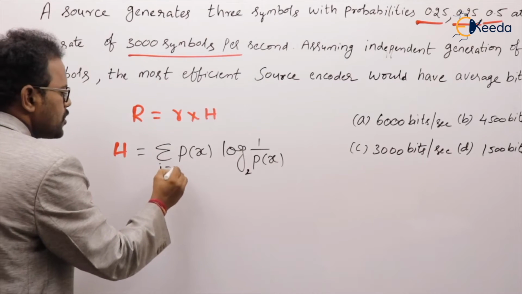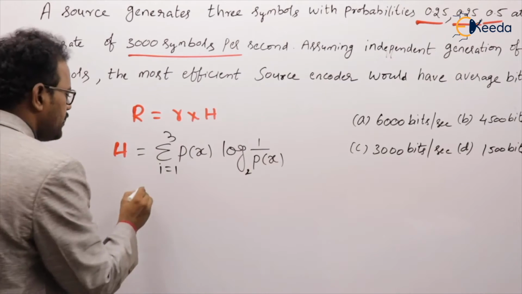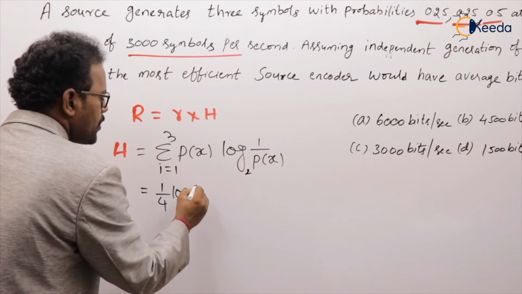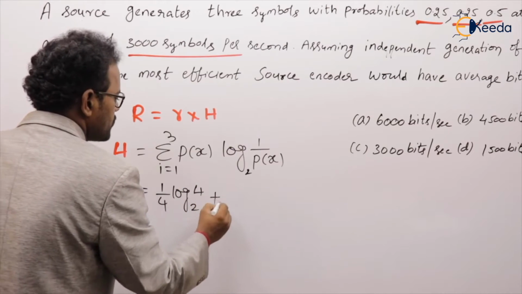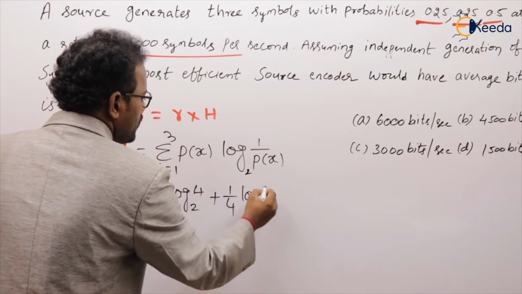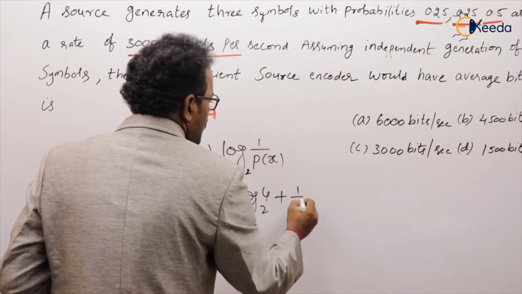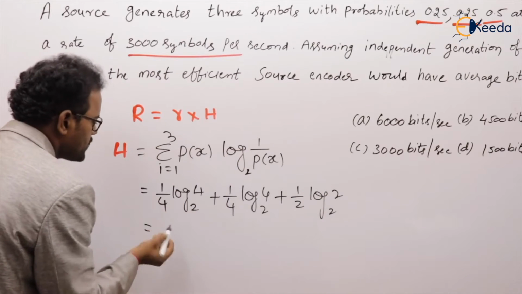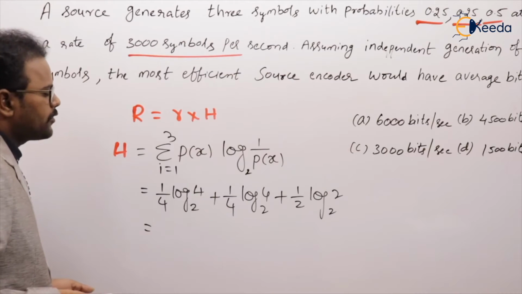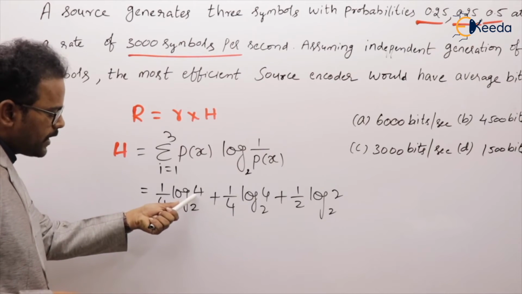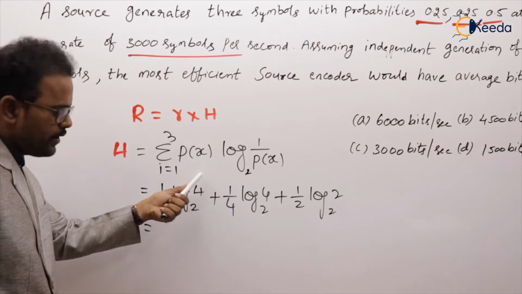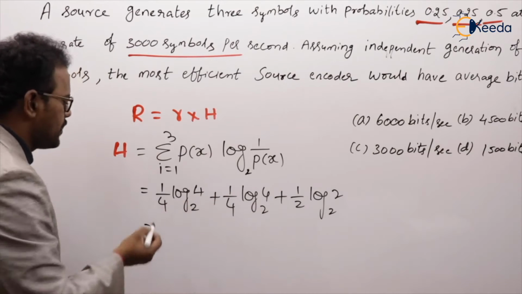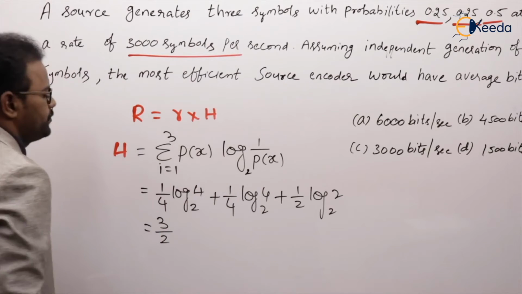Here 3 symbols, so 1, 2, 3. Substitute. First one given 0.25 means 1 by 4 into log 1 by 1 by 4. So log 4 base 2, plus 1 by 4 into log 4 base 2, plus 1 by 2 into log 1 by 1 by 2, so log 2 base 2. Calculate, students. If you calculate, how much will it come here? Obviously 2 is the answer because 2 square. So 2 by 4, 2 by 4, 1 by 2, because log 2 base 2 is 1. So it will be 3 by 2.